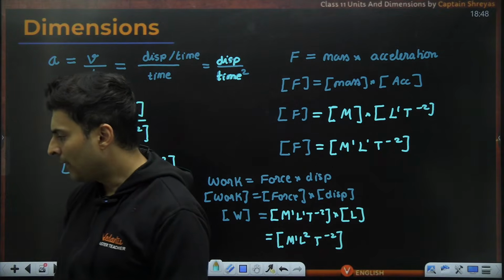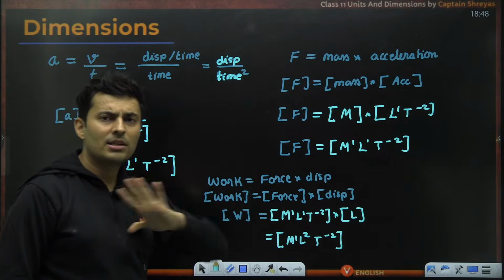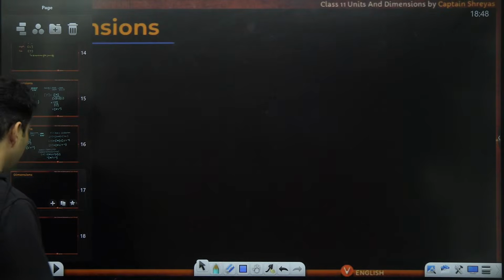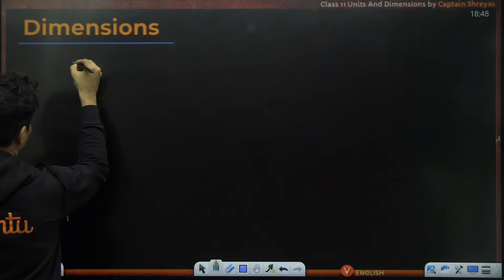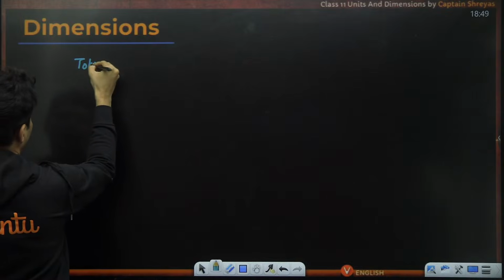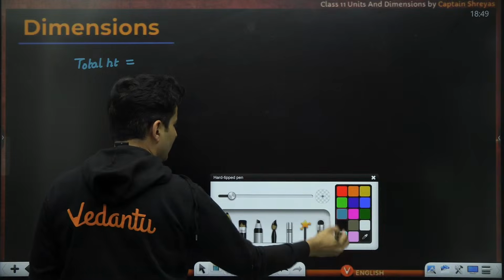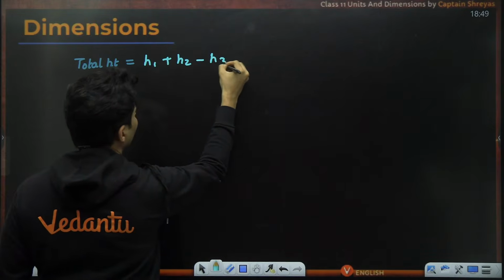Got it? Everyone with me on this? This is how you can find dimensional formulas of everything. Sir, so tell me one thing. Can we do this? Say, for example, there is something called total height, and total height is height 1 plus height 2 minus height 3.